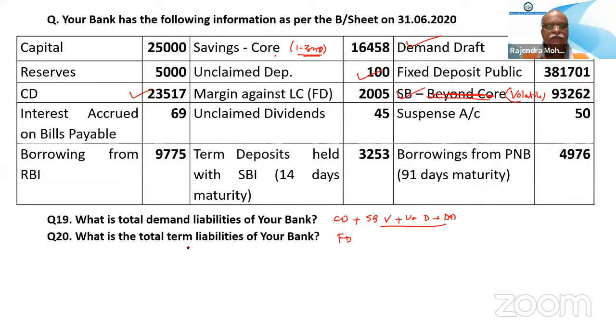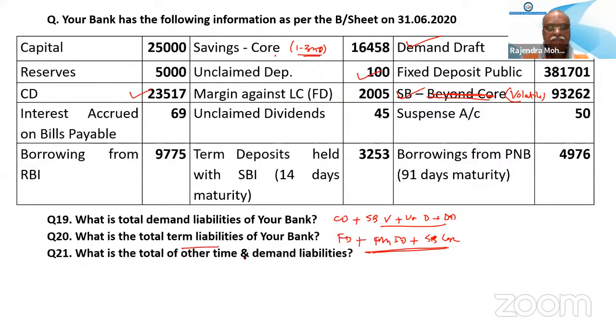Okay, sir. So total term liability should be FD from public plus margin of LC in FD, and savings core 16458. These three will be coming as your total term liabilities.